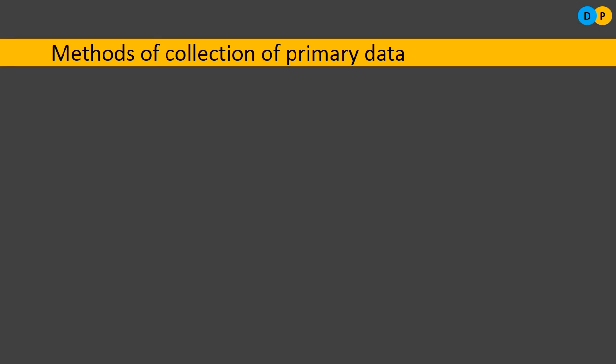Next, what are the different ways of collecting the primary data? For all scenarios, you cannot consider a single model to collect the data. It's not going to work. So you need to consider different methods of collecting data. For one particular survey, one method is applicable. For another survey, another method may be applicable. So there are 5 different methods of collecting primary data.